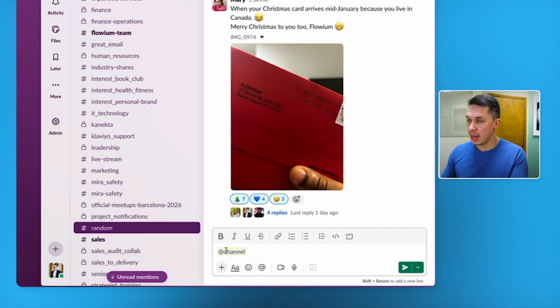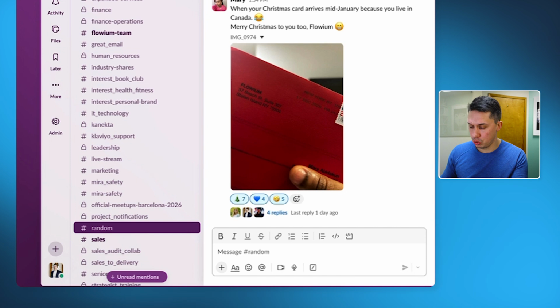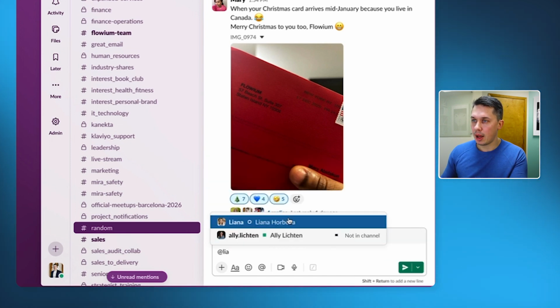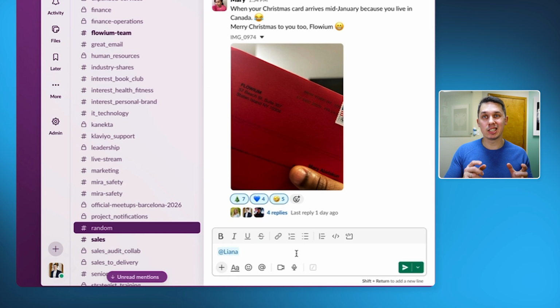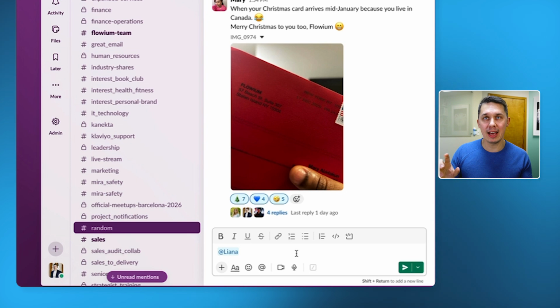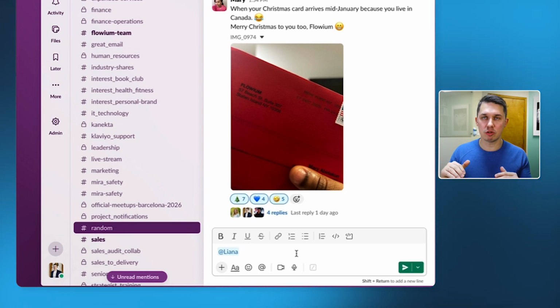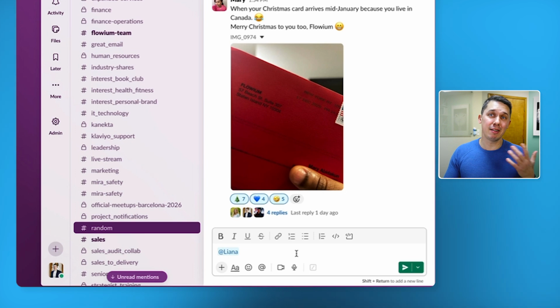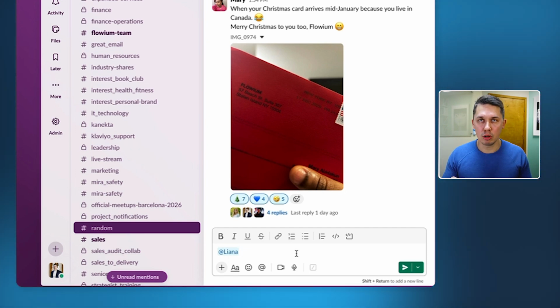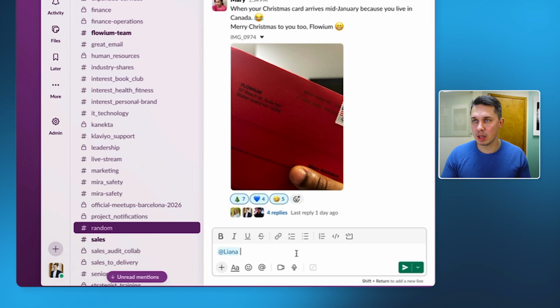this message. Second option is to add @ and somebody, let's say Liana, and we are tagging a specific person, and that specific person for sure will get notification that you tag them. Because if you just respond, if you post something or reply in the threads, and if they are not subscribed to that thread, they might not receive that notification. So to make sure, you can tag them.